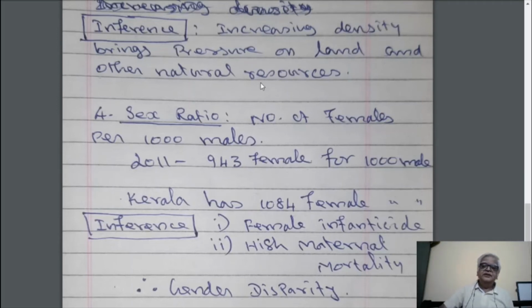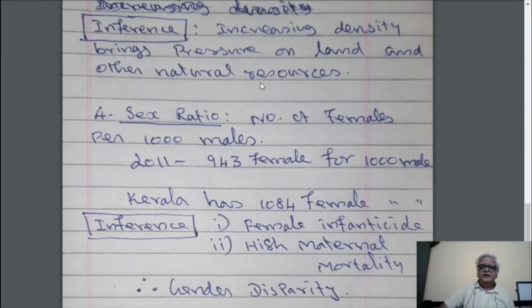We are not allowing them to work, to come out, and also the female birth rate is also getting reduced because of some reasons that we'll see in the inference. But some states have got a favorable sex ratio. For example, Kerala has got 1,084 female per 1,000 male.